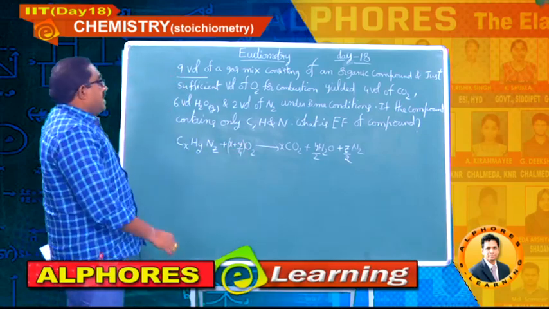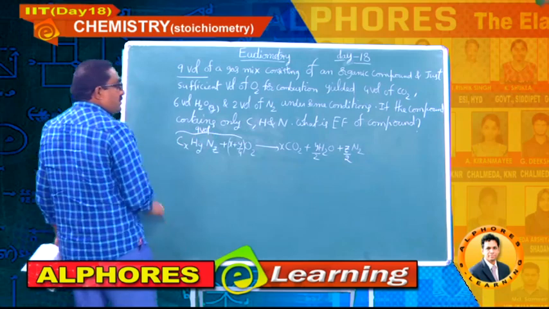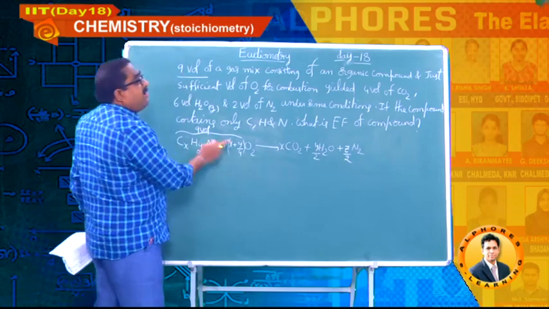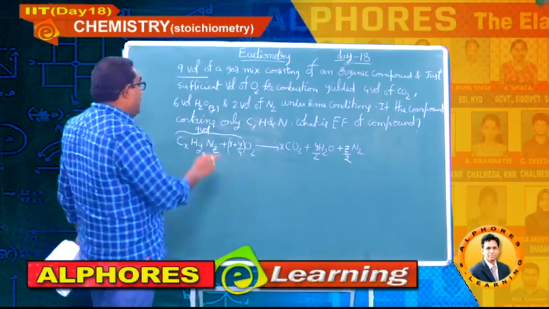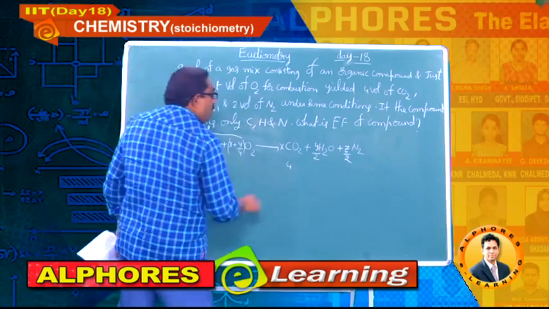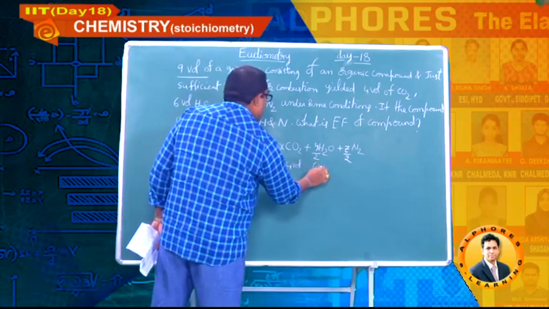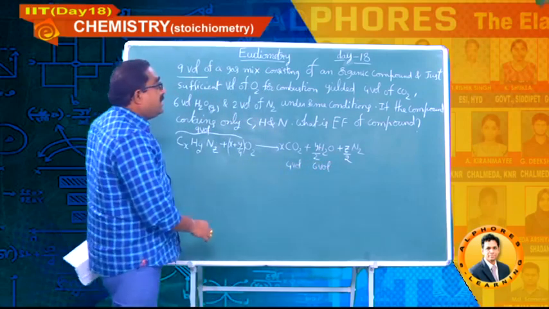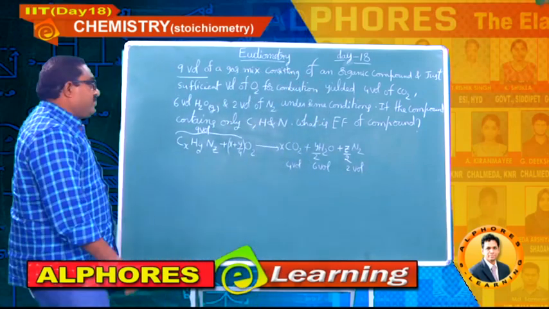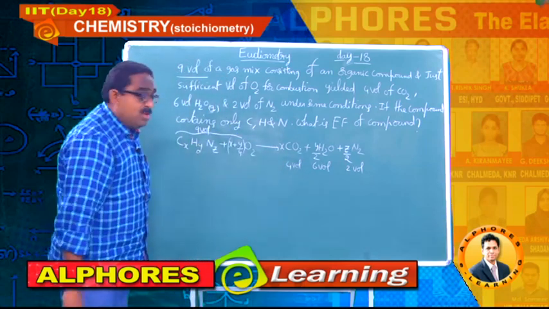Okay, leave it. Now he has given the total as 9 volumes of compound and exactly sufficient volume of oxygen for combustion, not any excess. Total volumes given is 9 volumes, and he is saying you are going to get 4 volumes of CO2, 6 volumes of H2O and 2 volumes of nitrogen. Let me balance oxygen atoms, because moles ratio is equal to volumes ratio.